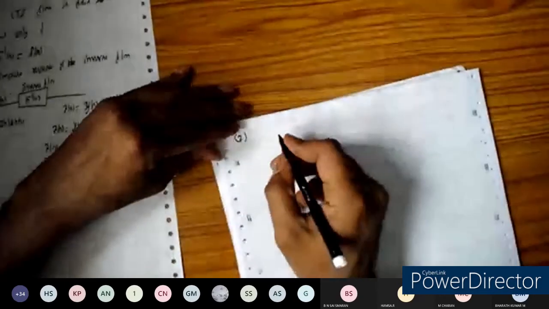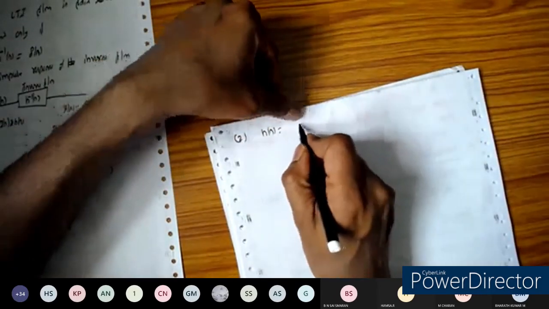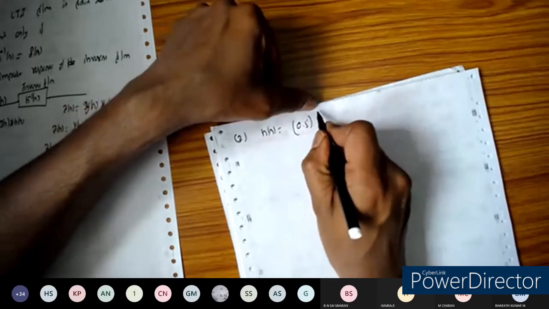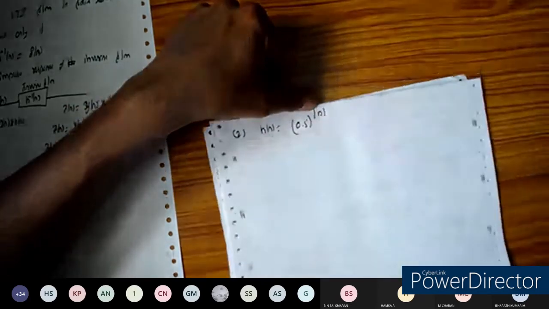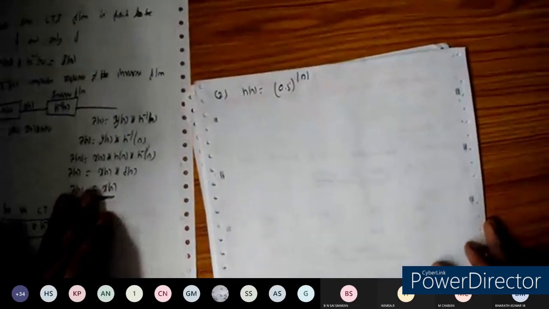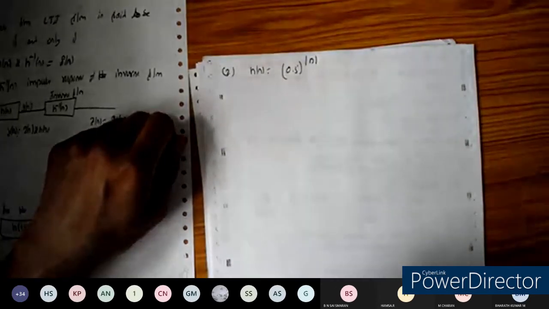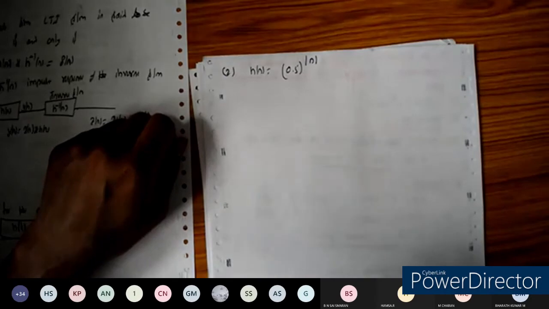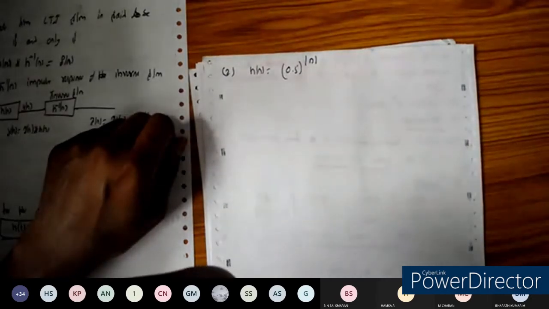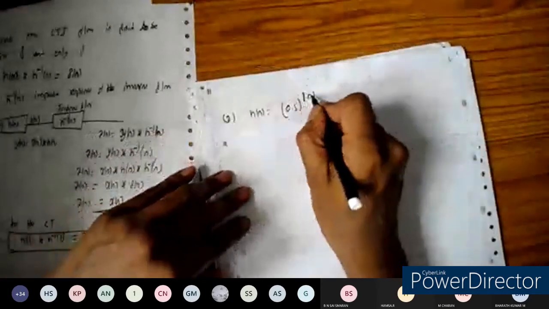Take the second one. h of n is equal to 0.5 to the power of magnitude of n. Whenever the magnitude of n is given, it should be assumed that n can take both positive and negative values.